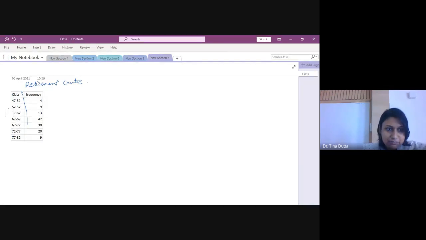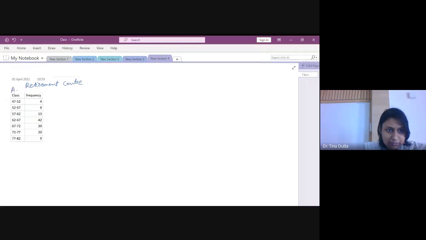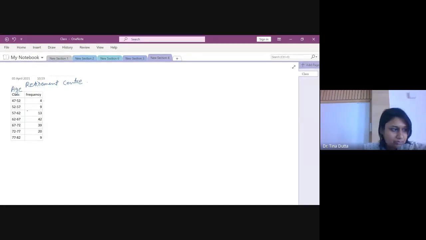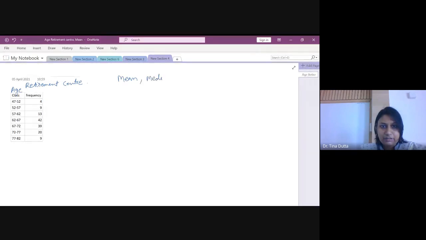So what we have here, we have age. Just let me know if it is not visible. All right, so here we have age and here we have the number of people who entered that retirement home at these ages. So there are 4 people in the age group 47 to 52, and 13 people in the age group 57 to 62 years. Now the question is, you need to calculate the mean age of the people who are entering the retirement center, median age, and mode age.